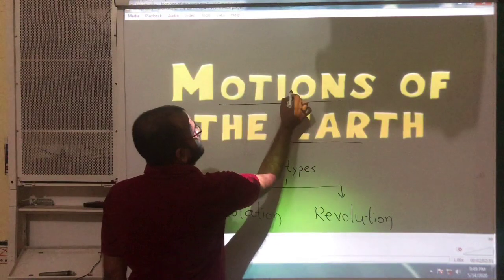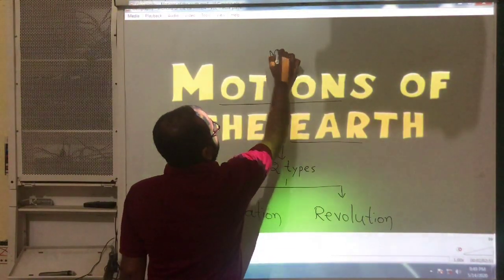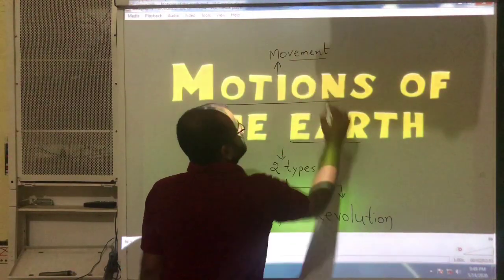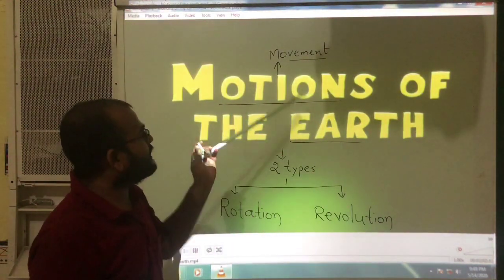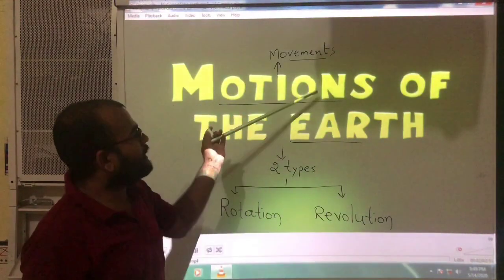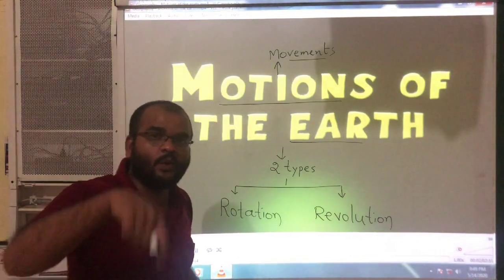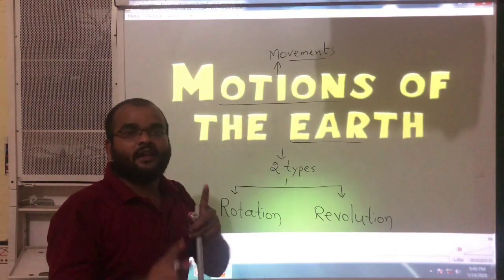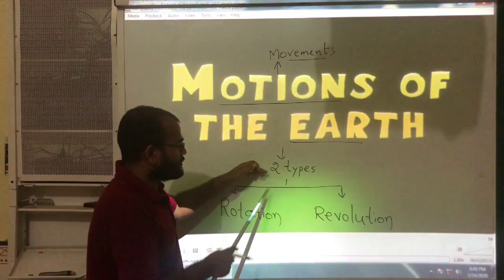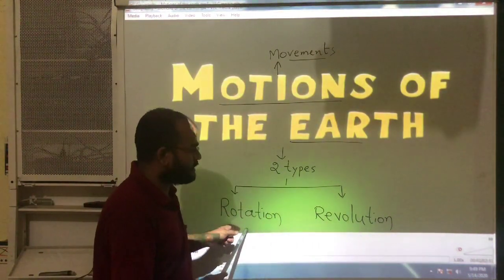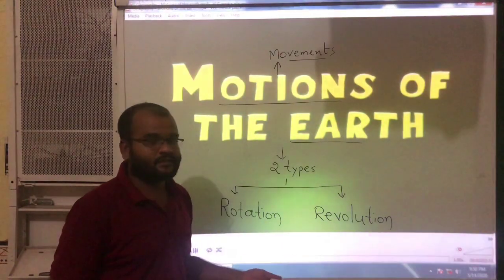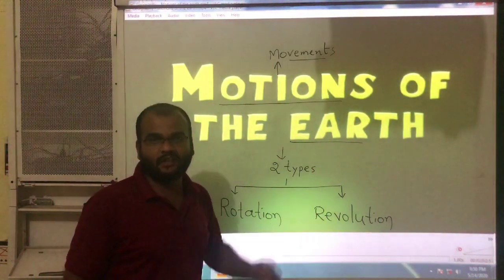Motion means movement. Motions means movements of the earth. The earth will move. It is not in a standstill position. So the earth has two types of motions: one is rotation and the second one is revolution. Now let us discuss what is rotation and what is revolution.